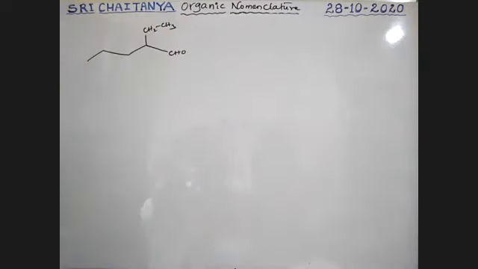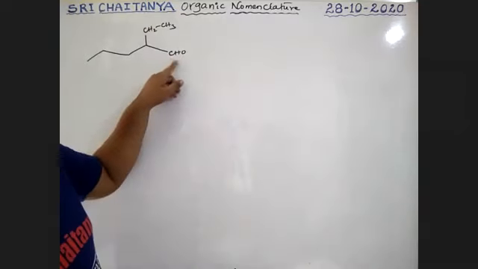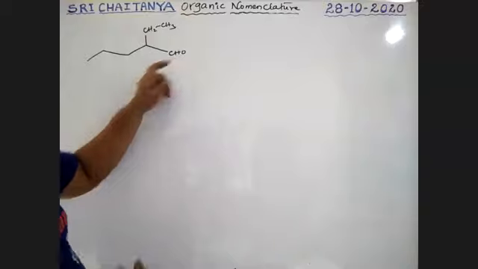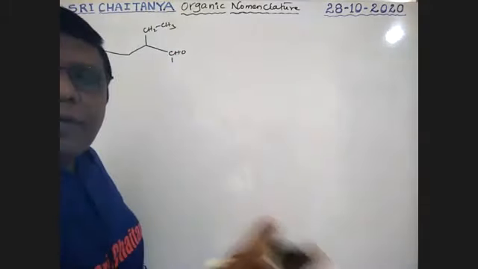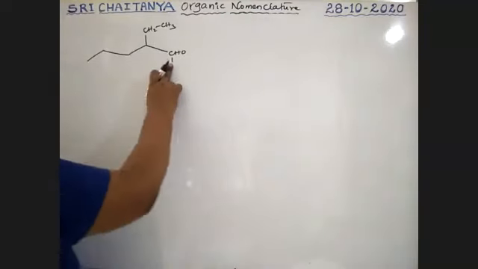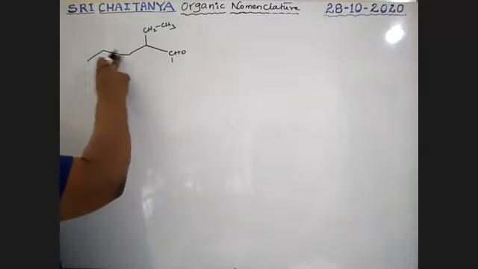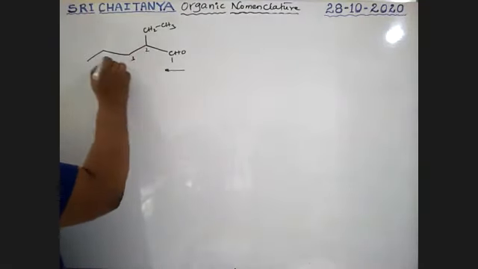What is the IUPAC name of this compound? Tell me, boys. This is the CHO group, boys. Whenever there is CHO, a functional group having carbon, that should be the first carbon. Choose the longest chain by taking that carbon as the first carbon. So see here, it should be the first: 1, 2, 3, 4, 5. Therefore, the longest chain is 1, 2, 3, 4, 5.